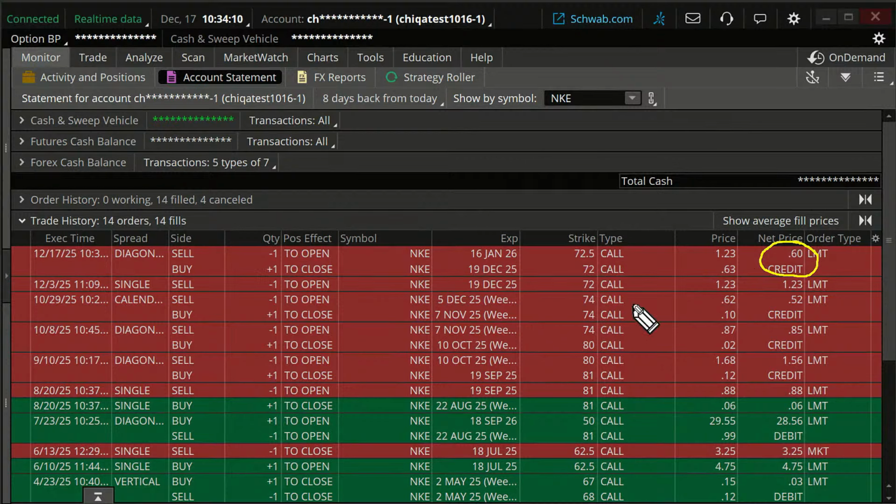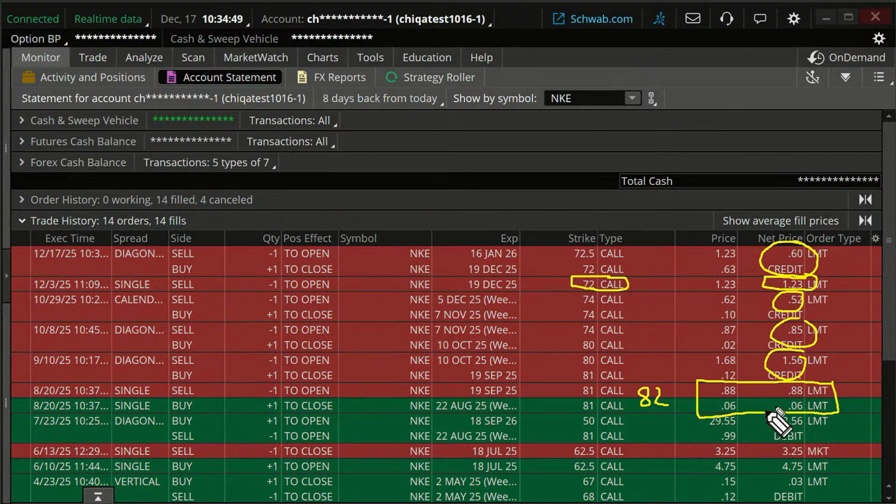And let's see, what do I got? I don't even know what that is. Oh, I think I let the last contract expire. So this one wasn't a roll. This was just a credit, 123 credit, 52 credit, $85 credit, 156 credit. This one, though, kind of illustrates it. We put it as two different trades. We bought this one for 6 cents. We sold this one for 88 cents. So that's an $82 credit, not including commissions, that we brought in.